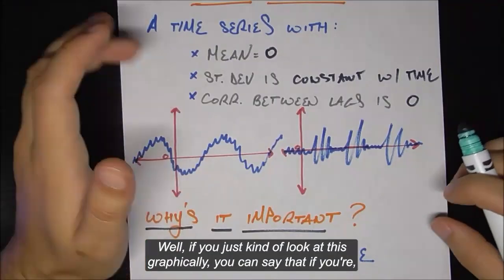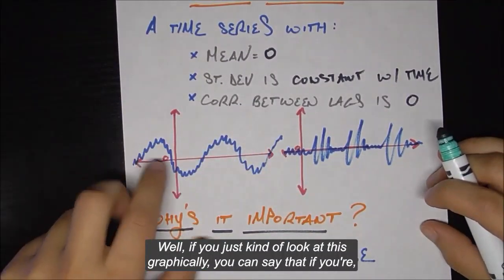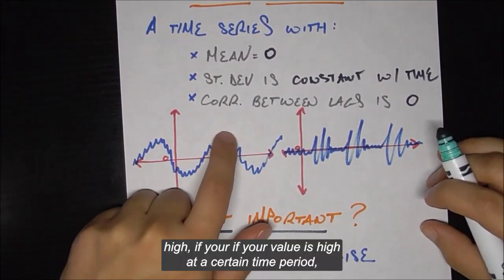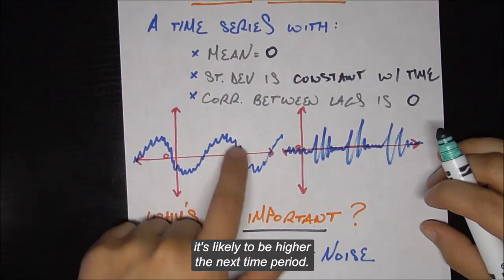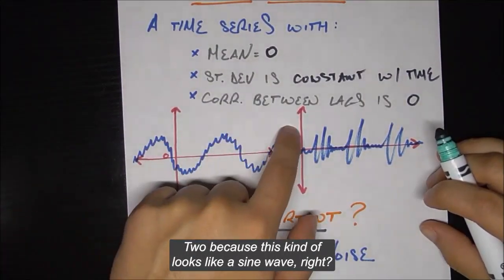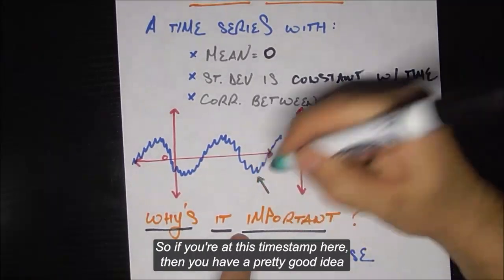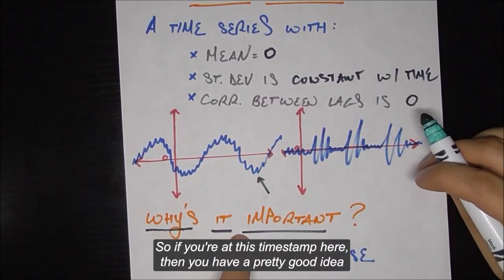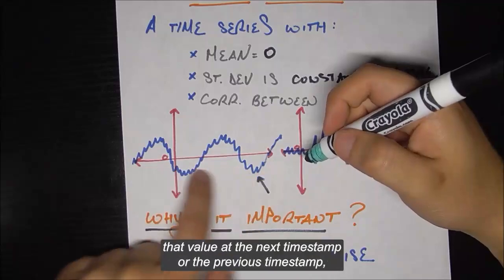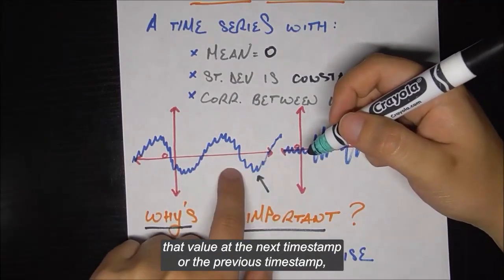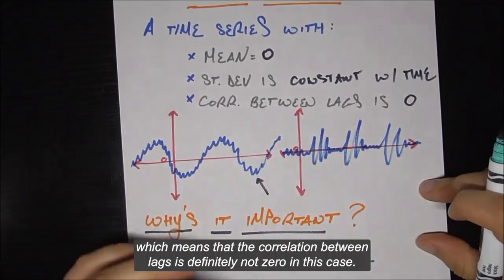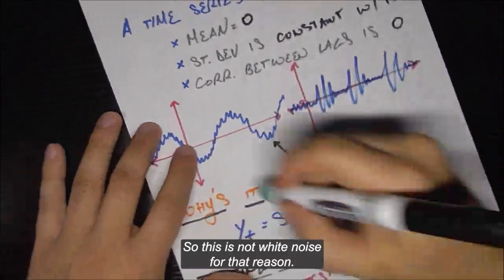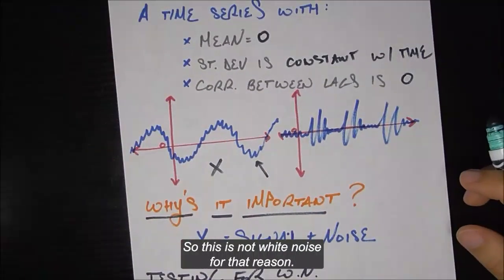And why is that true? Well, if you just look at this graphically, you can say that if your value is high at a certain time period, it's likely to be high at the next time period too, because this kind of looks like a sine wave, right? So if you're at this timestamp here, then you have a pretty good idea that you're also going to be around that value at the next timestamp or the previous timestamp, which means that the correlation between lags is definitely not 0 in this case. So this is not white noise for that reason.